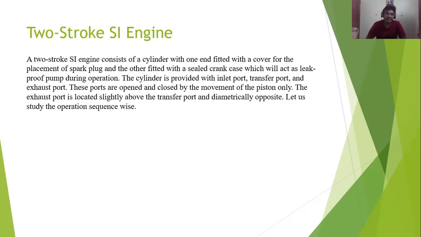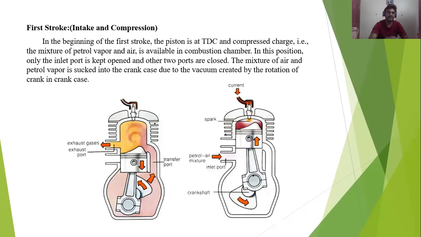But in the four-stroke SI engine, for each and every stroke the crankshaft will rotate a complete cycle. First complete rotation, that is the intake. Second complete rotation, it is the compression. Third complete rotation, it will be expansion or combustion. And the final complete rotation, the exhaust stroke. Now we can see the two-stroke SI engine. Here you see the first stroke.